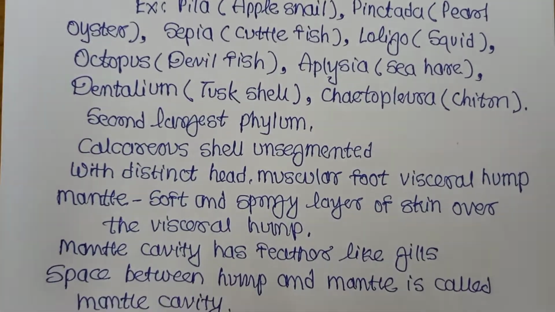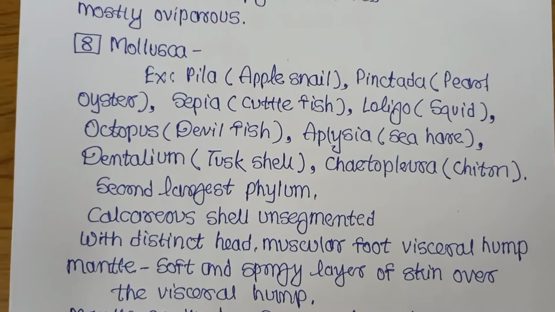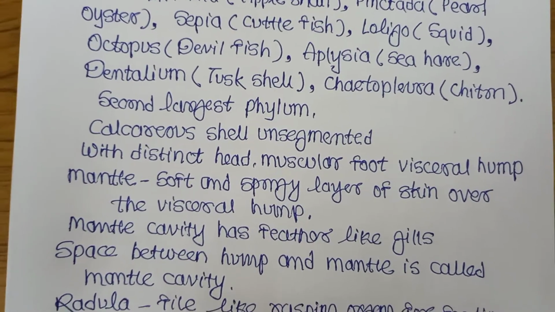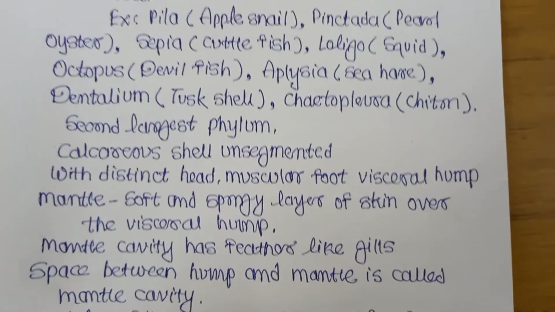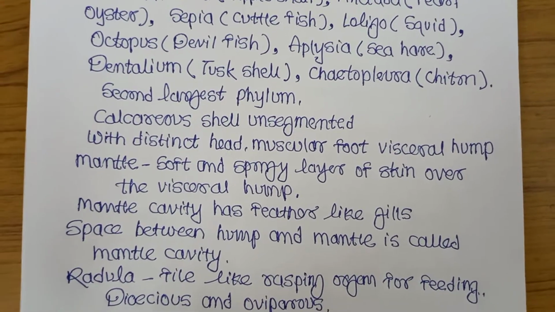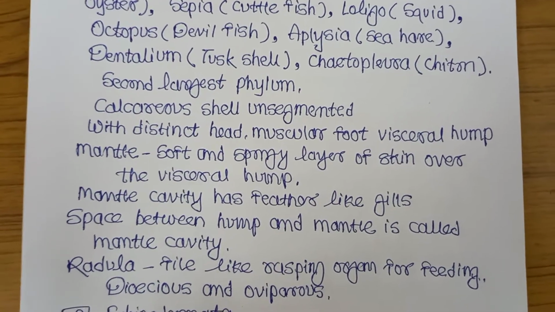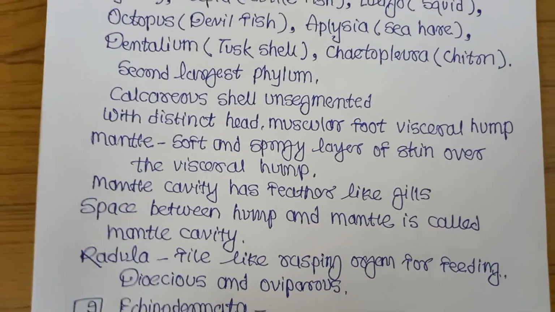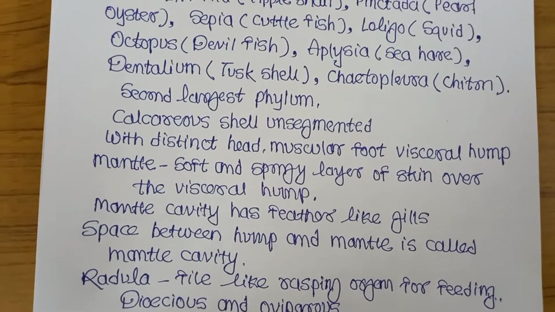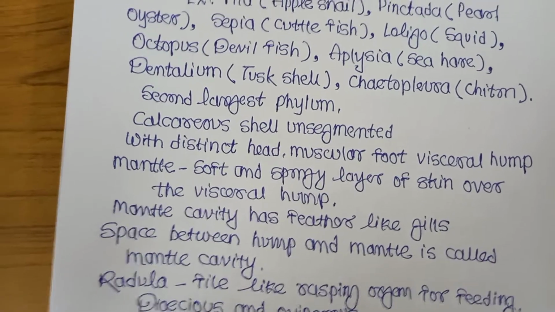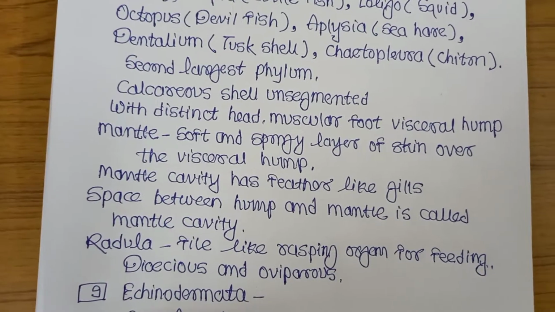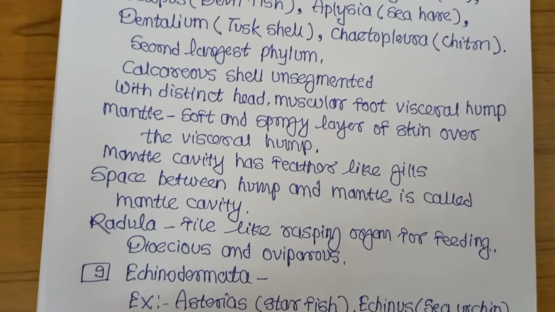Second largest phylum. This is after arthropoda, the second largest phylum. Which? Mollusca. Calcareous shell, unsegmented, with distinct head, muscular foot and visceral hump. What about the mantle? This is the soft and spongy layer of skin over the visceral hump, that is called mantle. And this mantle cavity has feather-like gills. The space between hump and mantle is actually the mantle cavity.